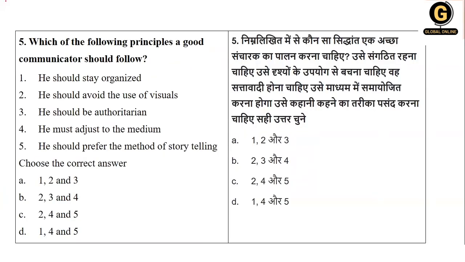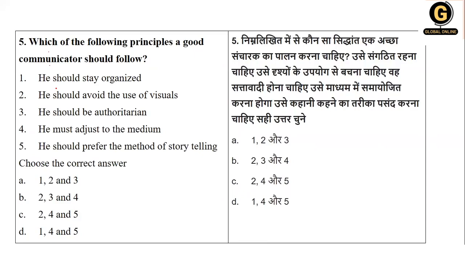Next, which of the following principles should a good communicator follow? Now see, as I always tell you, in this type of question you go for downsizing options. Which principles do communicators follow? A good communicator follows, let's go to the options. He should stay organized. He should avoid use of visuals. He should be authoritarian.